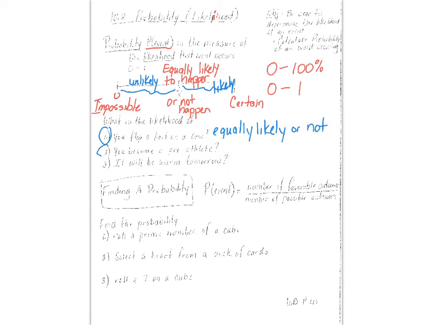What about number 2? What's the likelihood you become a pro athlete? I know a lot of you think a lot about your athletic abilities, and maybe you're really improving during this time of e-learning. But realistically, the chances of any of us becoming a pro athlete, yes, it could happen, couldn't it? But it's way less than 1/2, so we would say this is unlikely to happen.